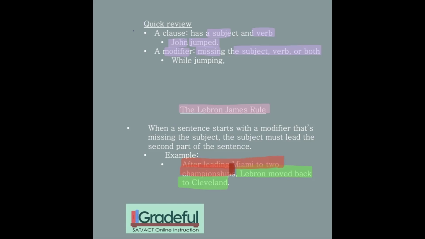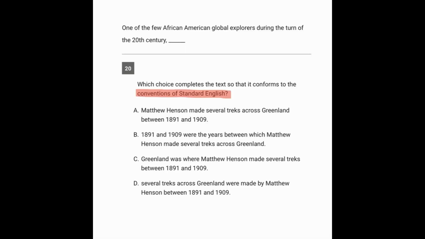So who was leading Miami to 2 championships? If you simply read the red part of the sentence, then it leaves you wondering, who are we talking about? And it creates a lot of suspense to the point where you have to start the next part with the name, LeBron. So in 20, the sentence starts with one of the few African-American global explorers during the turn of the 20th century. And we're not being told who is one of the few African-American global explorers during the turn of the 20th century. So there's a lot of suspense here.